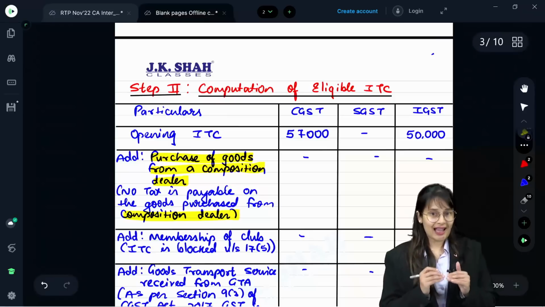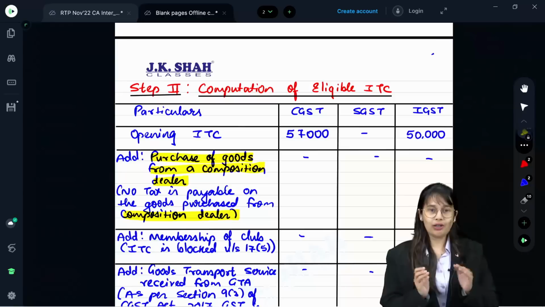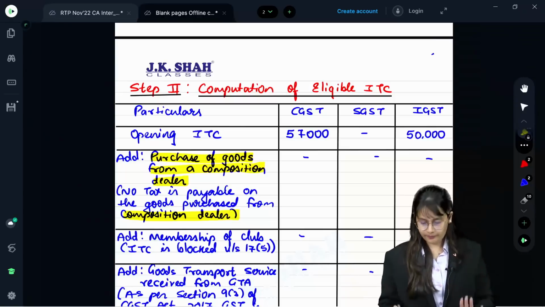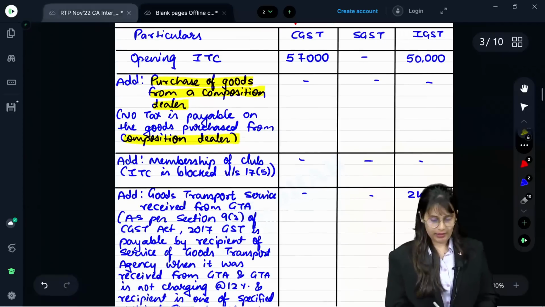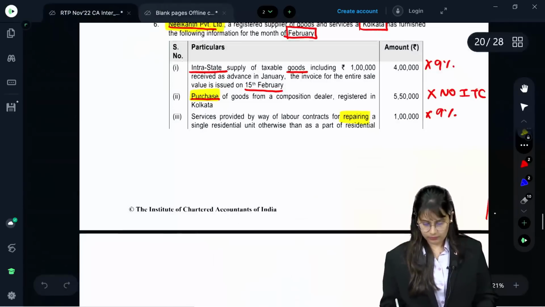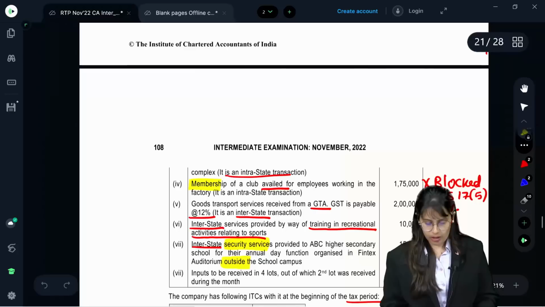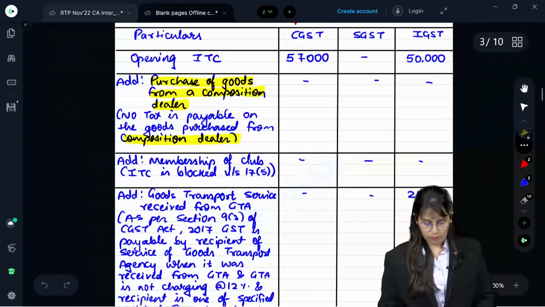Now in this case, I have written the note below the provision only. You can write like this also. Next, purchase of membership. Membership of a club, it is blocked, correct? Membership of a club, ITC is blocked under section 17(5), hence nil.